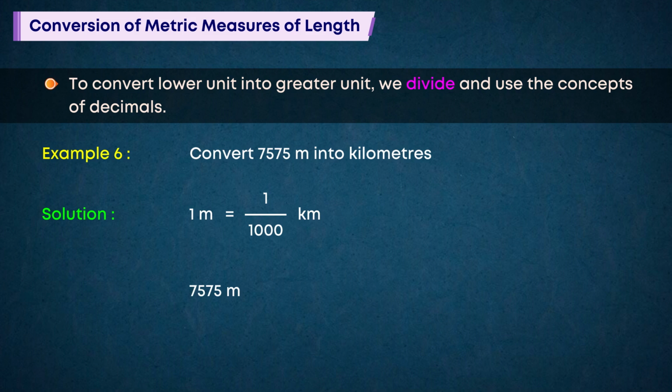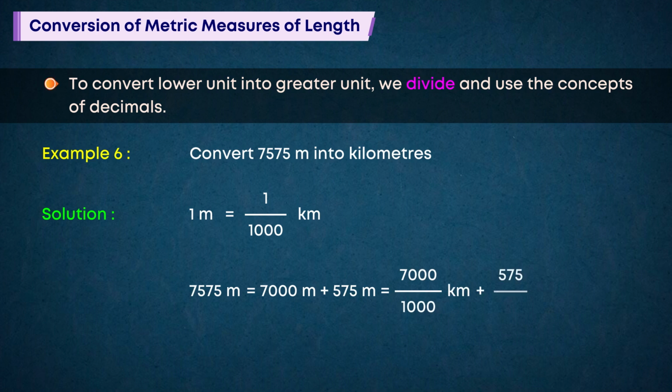7,575 meters is equal to 7,000 meters plus 575 meters, which is equal to 7,000 by 1,000 kilometers plus 575 by 1,000 kilometers, which is equal to 7 kilometers plus 0.575 kilometer, which is equal to 7.575 kilometers.